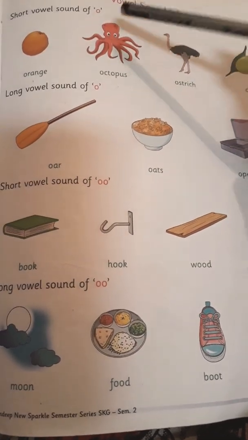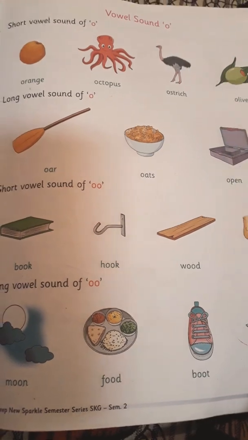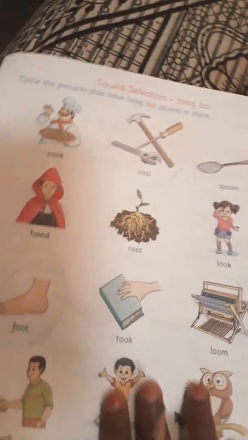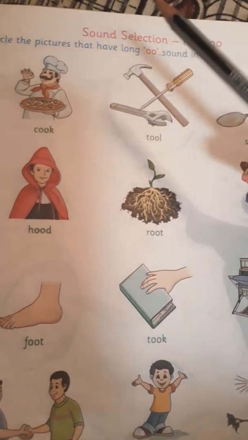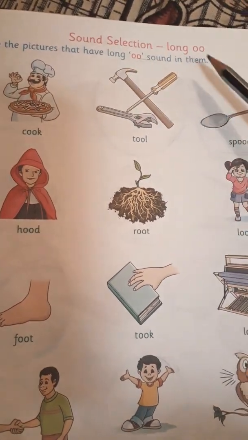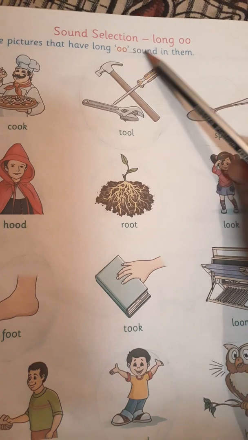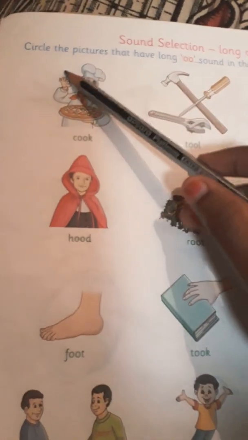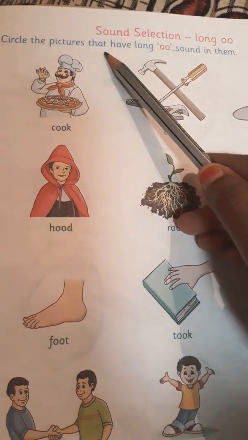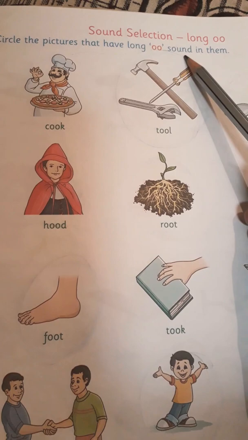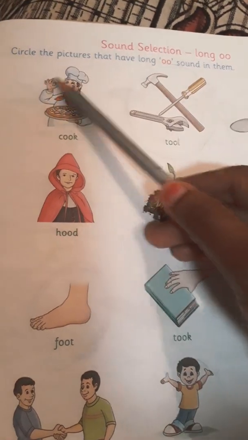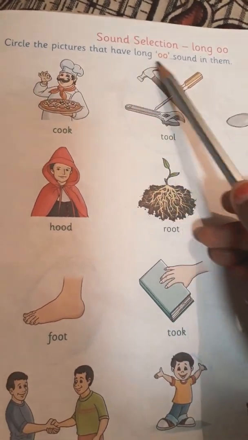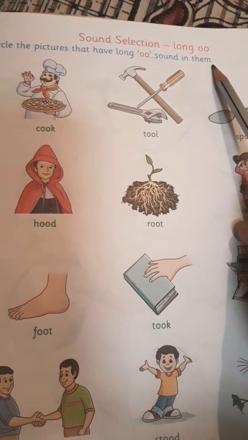Previous class we already learnt the vowel sound of O. Today we are discussing sound selection, long O. The page number 28. Circle the pictures that have a long O sound in them.